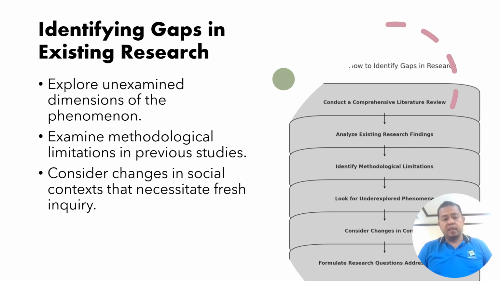Then you identify the gaps in the existing research. Identifying research gaps is a critical step in justifying your study. What makes your study important? Why will I read your study? These gaps may involve unexplored aspects of the phenomenon.